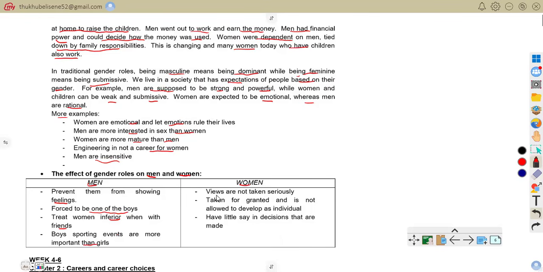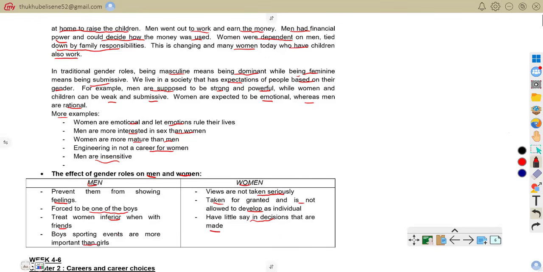But when it comes to women, their views are not taken seriously in meetings because people expect the men to lead. They are taken for granted, not allowed to develop as individuals, and have little say in decisions that are made.